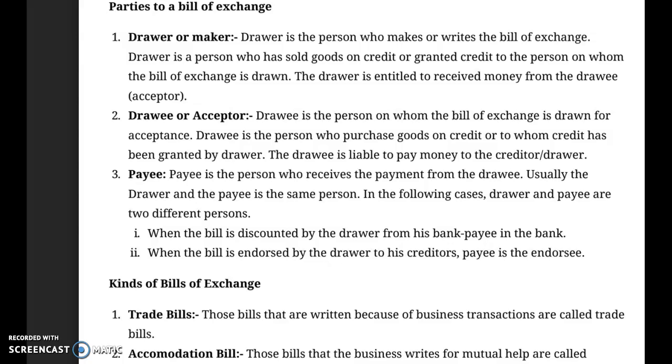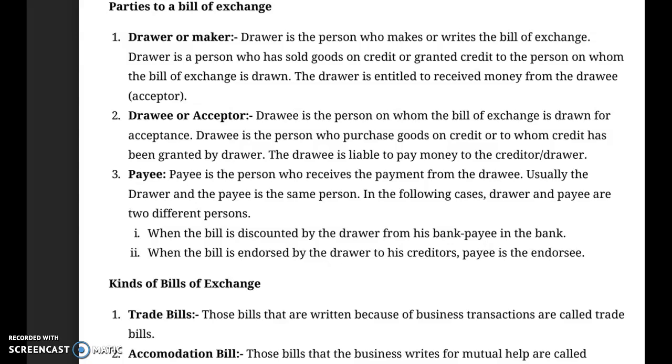Third party is very, very important. Please understand carefully. Payee is the person who receives the payment from the drawee. Payee means the person who is the receiver of the money. Usually the drawer and the payee are the same person, but under certain circumstances, under certain cases, the drawer and payee are two different persons. I repeat the meaning of the third party, payee. Payee means the party who has to receive the money. Basically, the drawer has to receive the money from the drawee, so drawer is also called the payee. But in certain cases, the payee and the drawer may be different persons.